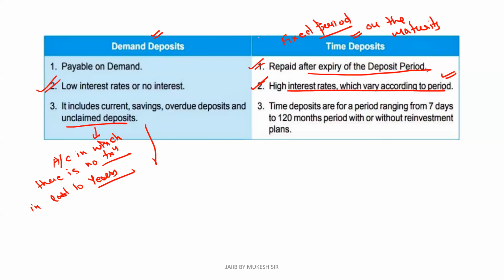Next, in the case of time deposits. Time deposits are for a period ranging from 7 days to 120 months, with or without reinvestment plans. Kindly remember both these points, the basic differences between the demand deposit and the time deposit.